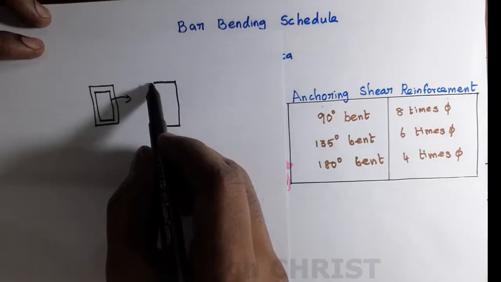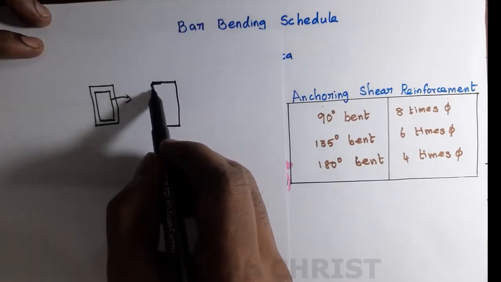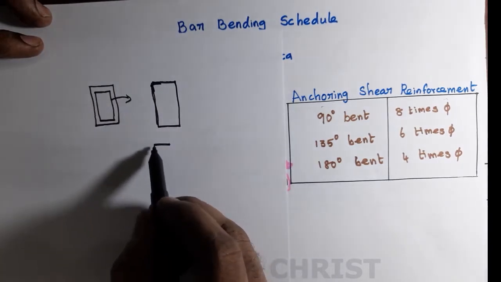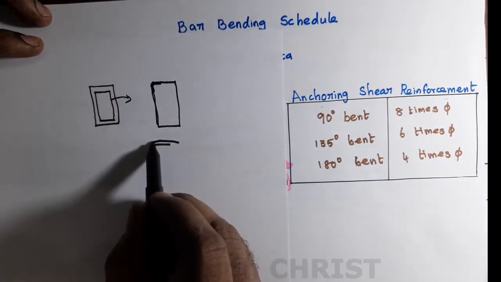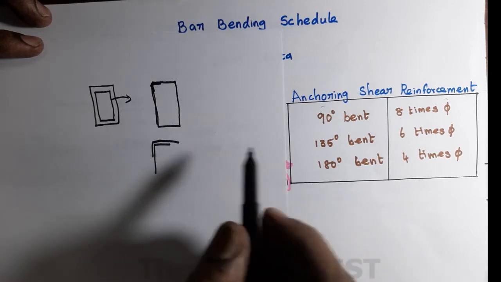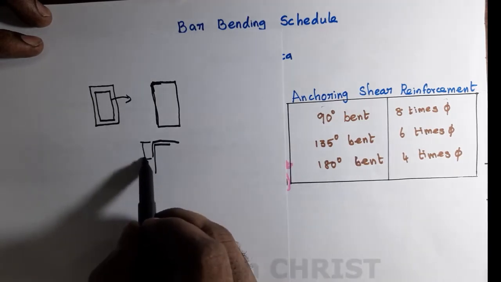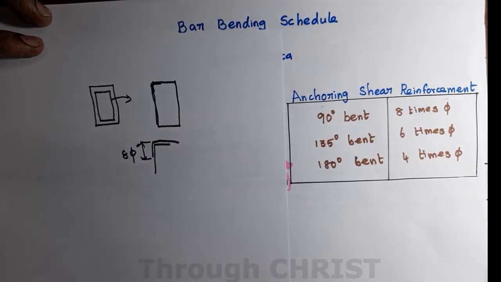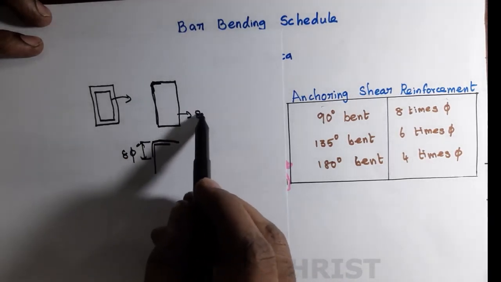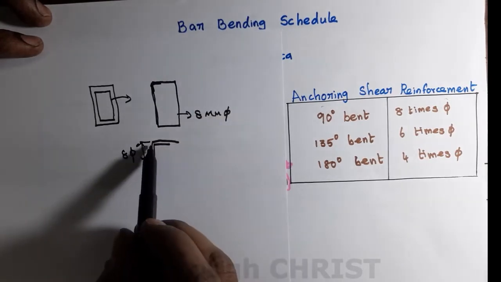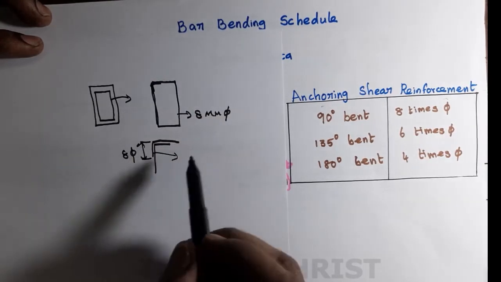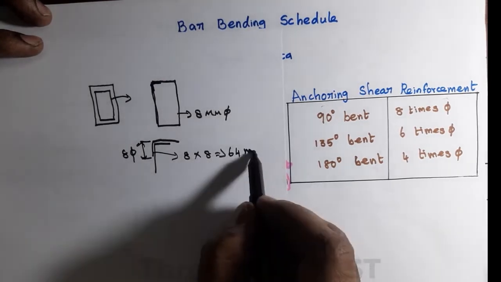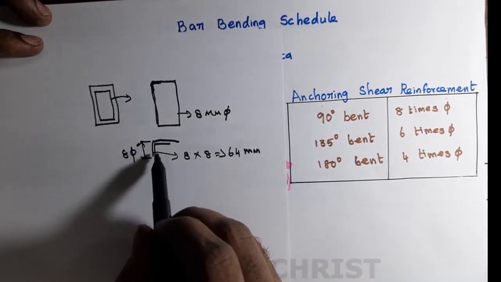Suppose you are bending like this, only the rod is bent 90 degrees. One rod is coming like this, another rod is coming like this. So 90-degree means how much is this length? The length is 8 times the diameter of the reinforcement. Suppose the reinforcement is 8 mm diameter. So what is this length? The length will be 8 into 8, that means 64 mm. Minimum 64 mm we have to provide.